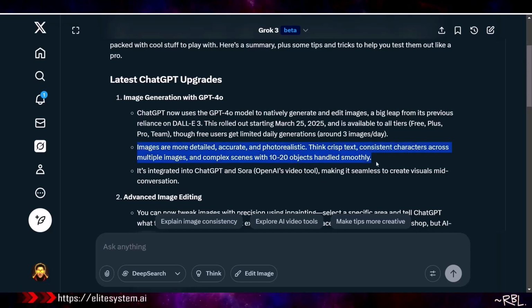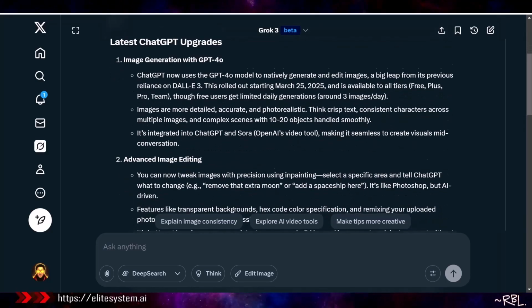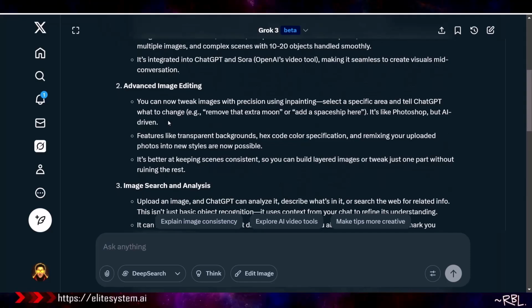This is awesome. Imagine what's going to happen to all the graphic editing and also the graphic editors. They have to level up. If not, I don't know. This is crazy. It's integrated into ChatGPT and Sora, OpenAI's video tool, making it seamless to create visuals mid-conversation. Now, this is interesting. I haven't used Sora for quite some time. Remember, if you're on a paid plan, figure out how to maximize Sora every month because you get limited credit, which resets every month. So why not create something before it resets, right? That's how we maximize the credit on a $22 or $20 monthly plan.